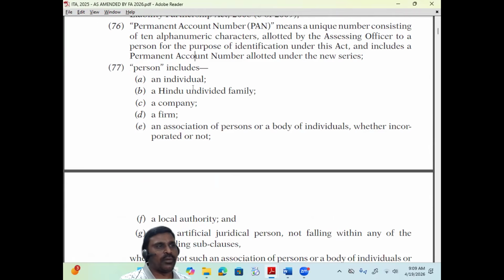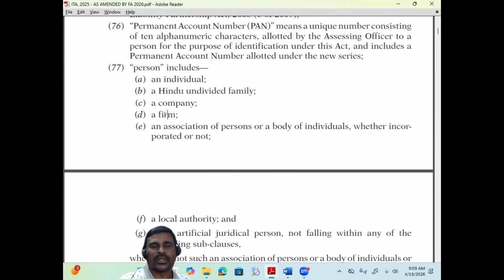So this is where some people argue. Some people argue that a new PAN is not required when a partnership firm is converted into an LLP. Their argument may be based on Section 2 clause 77, which defines a person. Person includes an individual, a company, a firm. So here LLP is not given separately. LLP is nothing but a firm only.